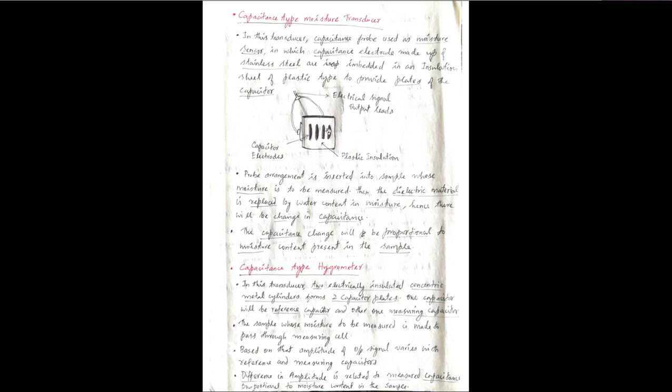Initially it will be having a dielectric constant. So when the moisture is passing through this transducer, what will be happening? The dielectric constant here will be changing. So as the dielectric constant is changing, what will be happening? The capacitance of the parallel plate will be changing. So that change in capacitance will be recorded through this capacitance probe, and it is converted to an electrical signal. So like that, what all the moisture content passed here,